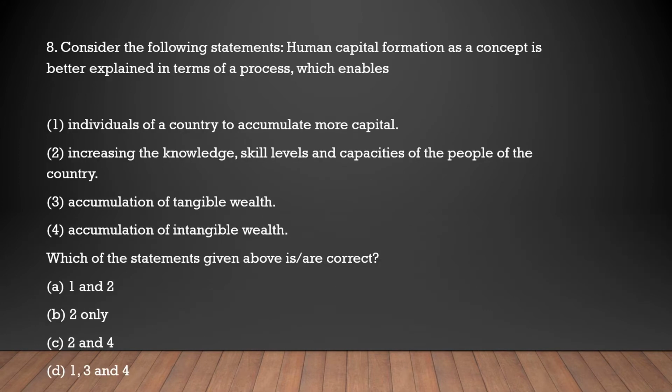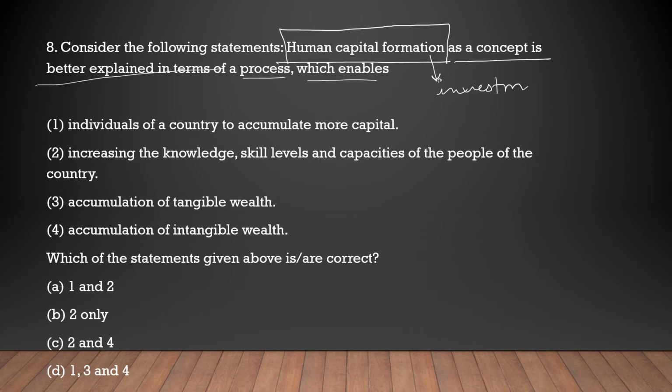Next question is, consider the following statements. Human capital formation as a concept is better explained in terms of a process which enables. So first of all, we are going to discuss human capital formation. Human capital formation means there is some investment being done in the form of education, clothing, learning something, playing, doing yoga, investing in people so that they can produce good results.